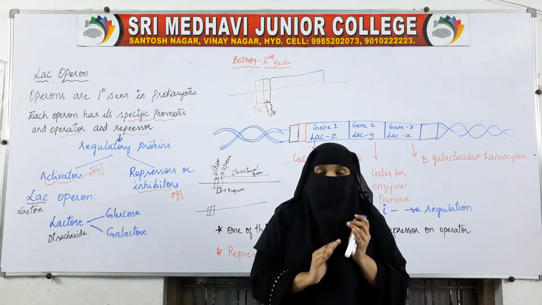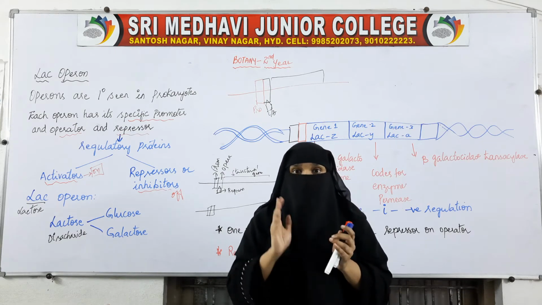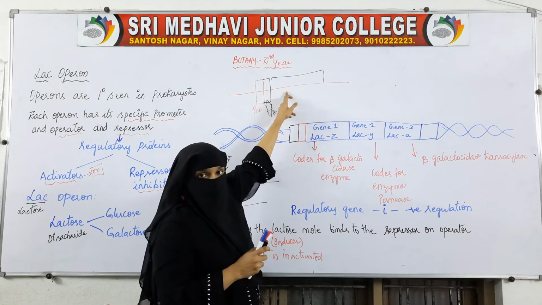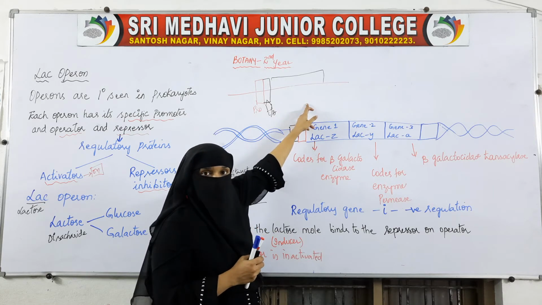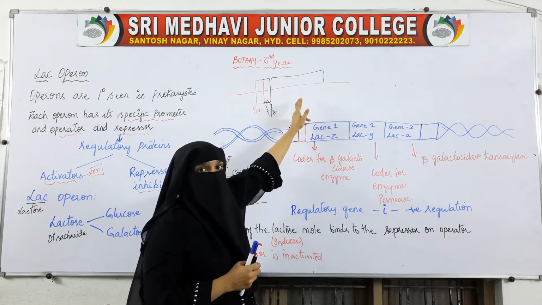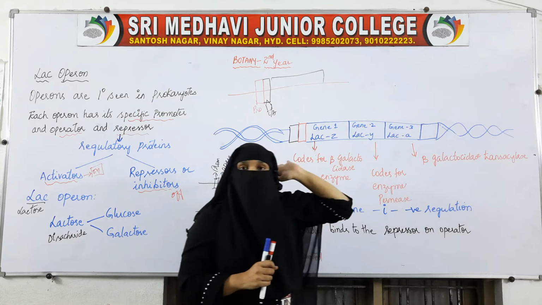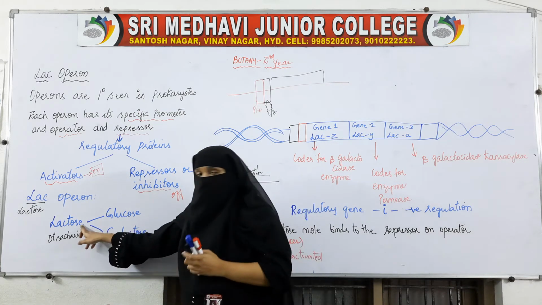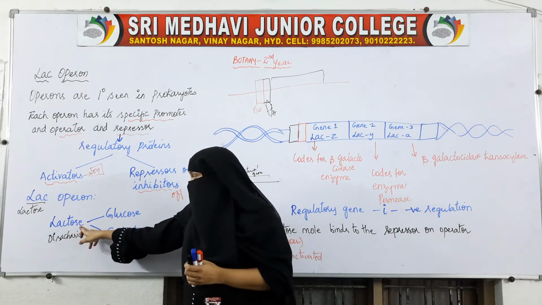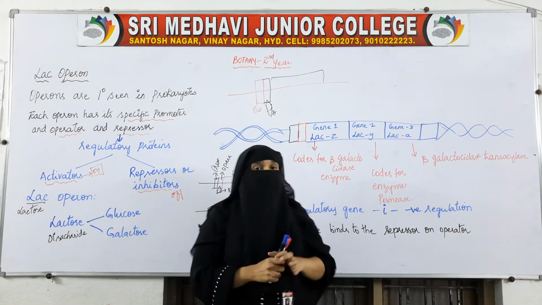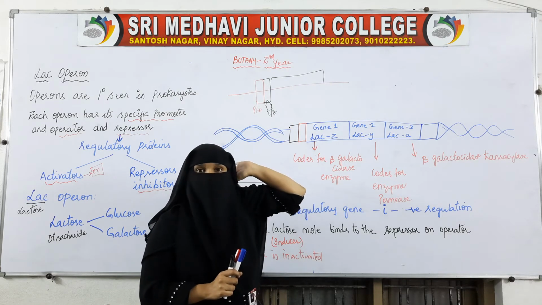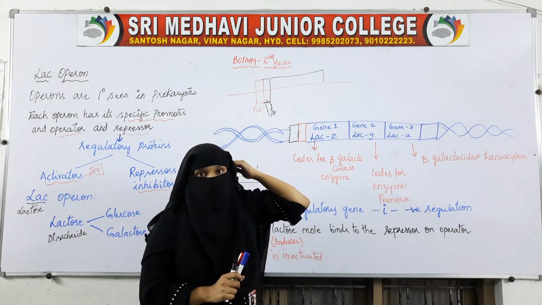If they require an enzyme, they will need proteins, because proteins make the enzymes. If they want proteins, then transcription should take place. When transcription takes place, mRNA will be formed, and mRNA will be translated into proteins. So, for this hydrolysis of lactose to glucose and galactose, transcription should be initiated.